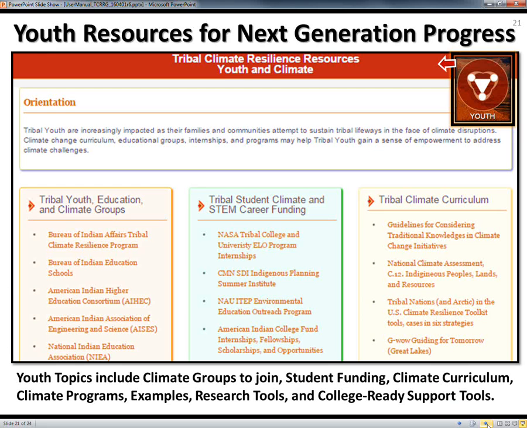Finally, youth resources is continually expanding to show ways to receive funding towards climate careers, to join climate groups. There's a lot of different curriculum that can be used in the classroom and college-ready support tools to get students interested in STEM careers: science, technology, engineering, and math.